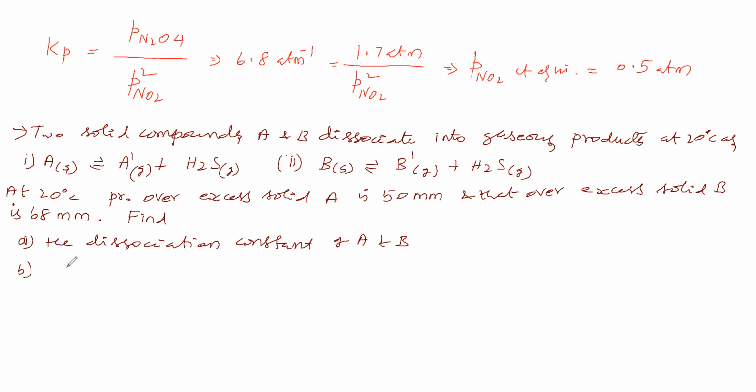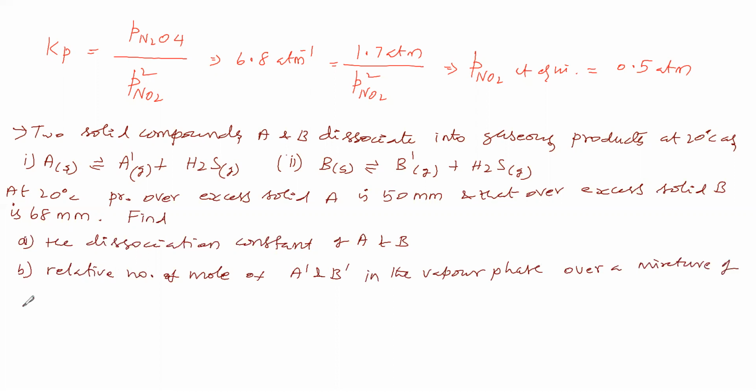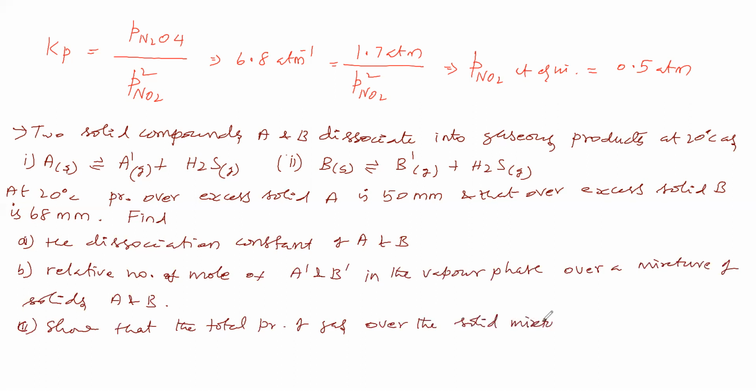Number 2, find the relative number of moles of A dash and B dash in the vapor phase over a mixture of solids A and B. Third subdivision, show that the total pressure of gas over the solid mixture would be 84.4 mm. Okay.